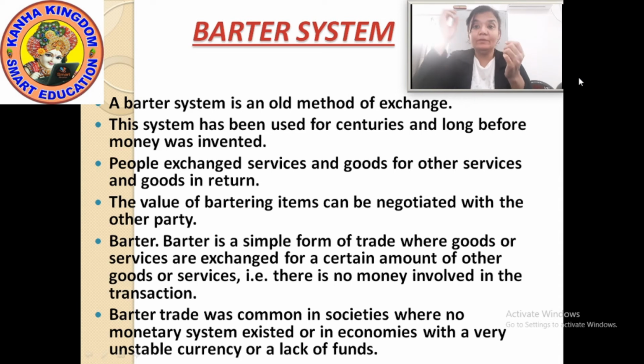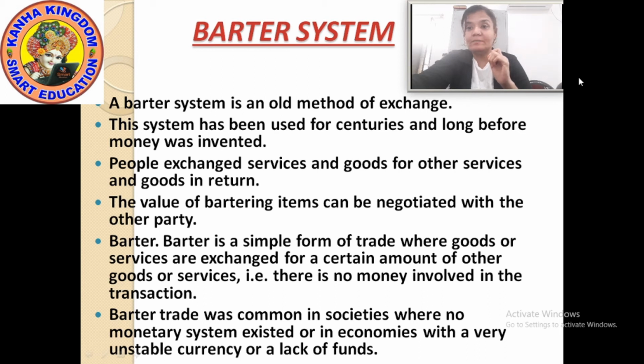In barter system, you can only exchange goods. This system has been used for centuries and long before the money was invented. When the money was invented, after that also some people used this old method, the barter system, exchange of goods.